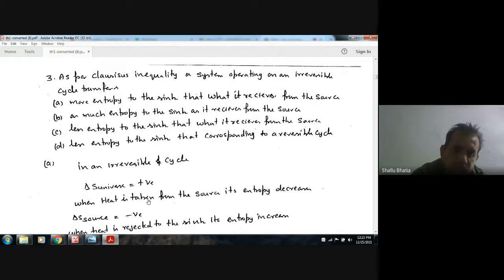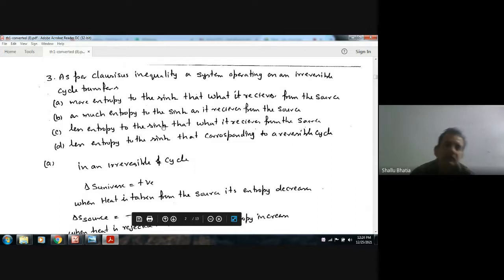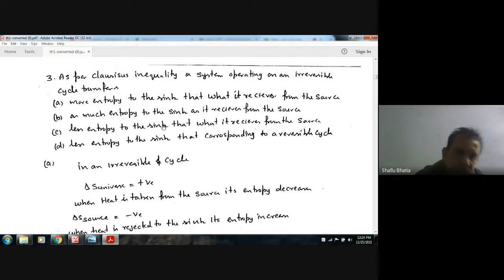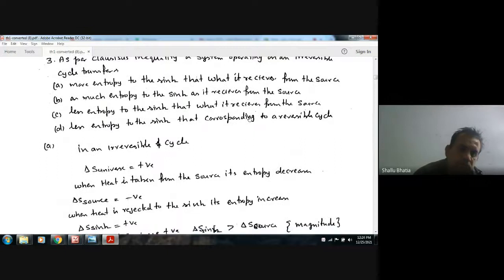So for the process to be irreversible, according to Clausius inequality, entropy generation should be there. Entropy is generated by dissipating heat to the sink, and entropy is lost by receiving heat from the source. So the entropy generation of the sink should be more than the entropy of the source. Let us see about this: more entropy to the sink.